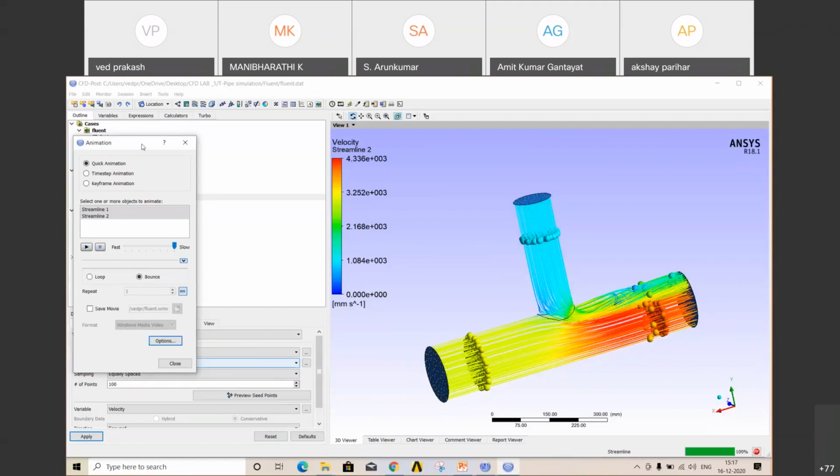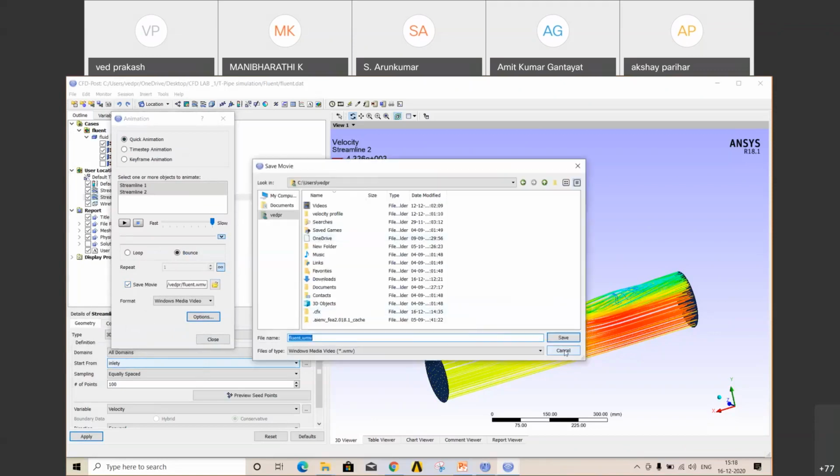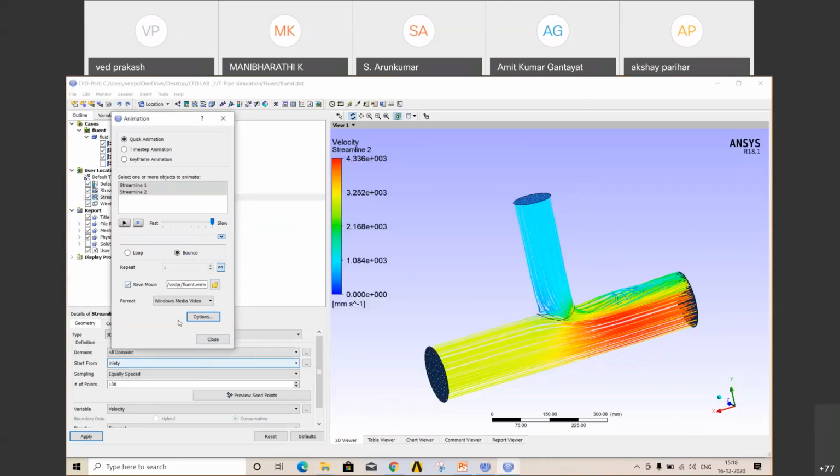If you want to save this animation, what you have to do, just go to Save Movie. Select your folder where you want to save. Then just play your animation. It will save automatically. You just have to change here: repeat forever is not possible. So one time, it will save one time, when these particles move from inlet to outlet at one time.